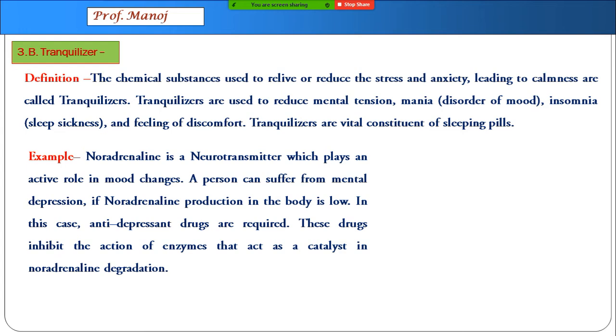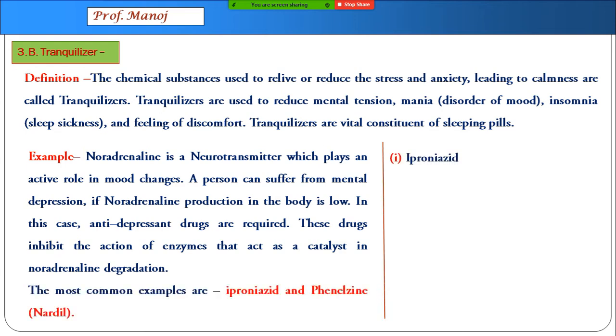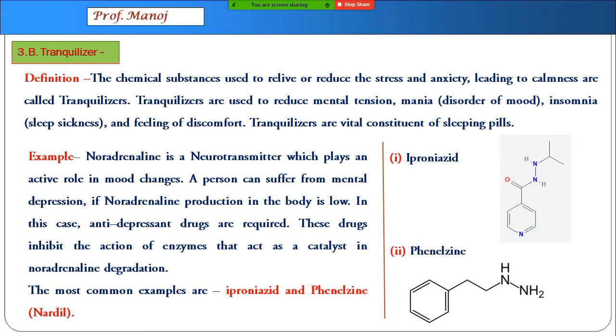Now, if noradrenaline secretion in the body is low, the person suffers mental depression, suicidal tendency and such things. So what happens is that chemicals which will inhibit the action of the enzyme in noradrenaline degradation. Such chemicals are iproniazid and phenelzine. These chemicals will inhibit the action of the enzyme which degrades the noradrenaline.